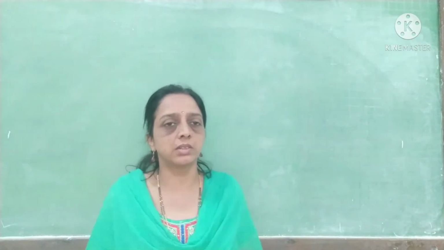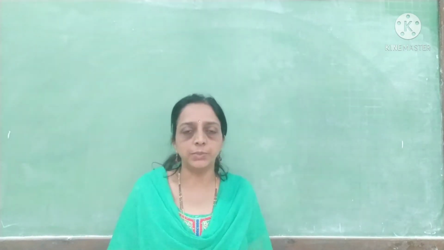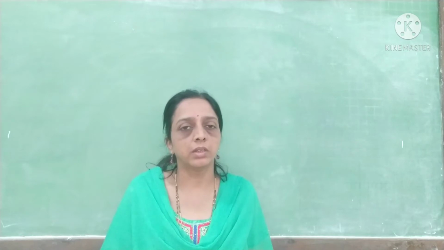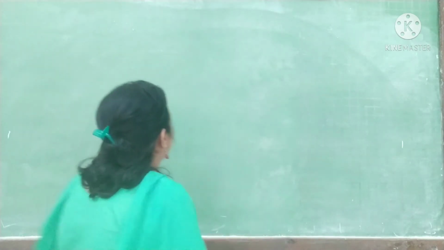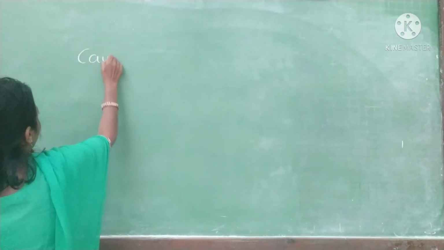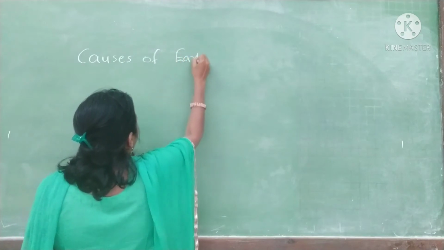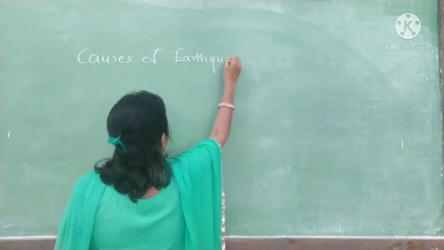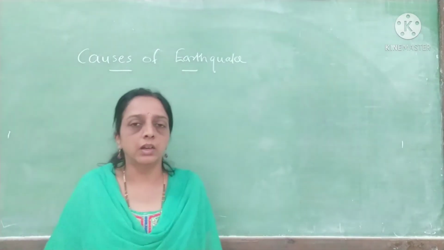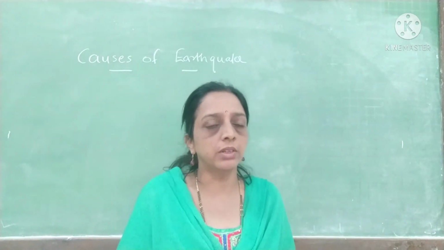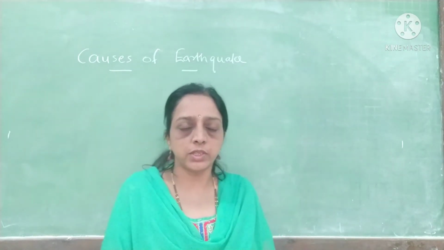We have discussed seismic waves and the types of waves. Now we are discussing the causes of earthquakes. An earthquake is a vibration which is released from the earth's crust and reaches the surface.